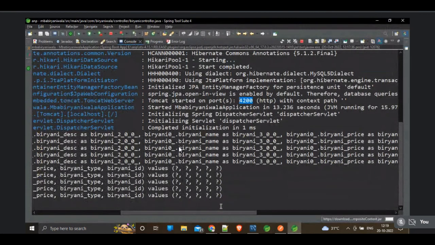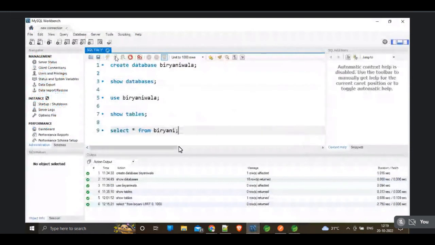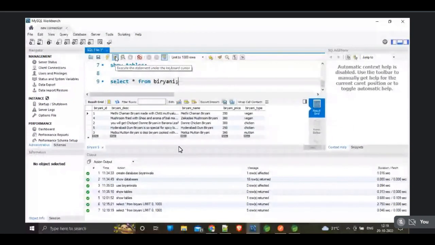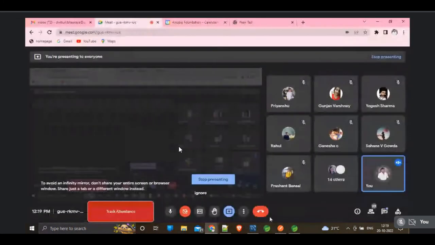Now we can open MySQL. Now you can run the table. Okay, so here we got the biryanis. Methi chaman biryani, and so on we are getting. This is how you have to do it, guys, to work with MySQL along with the Spring Boot application, along with JPA properties, you have to use something.